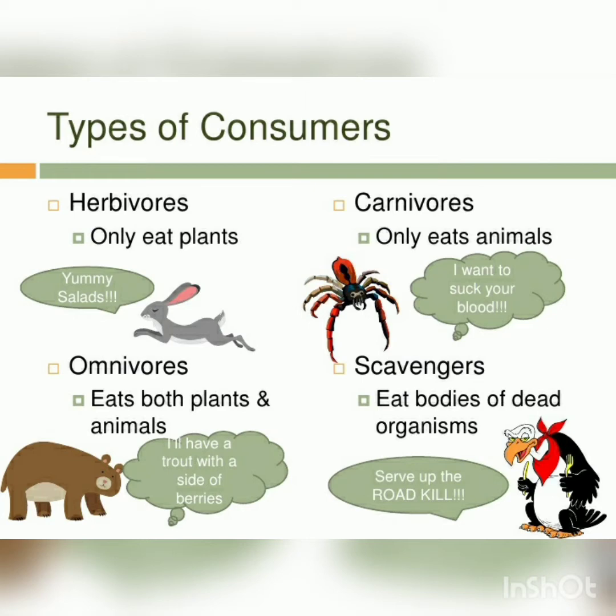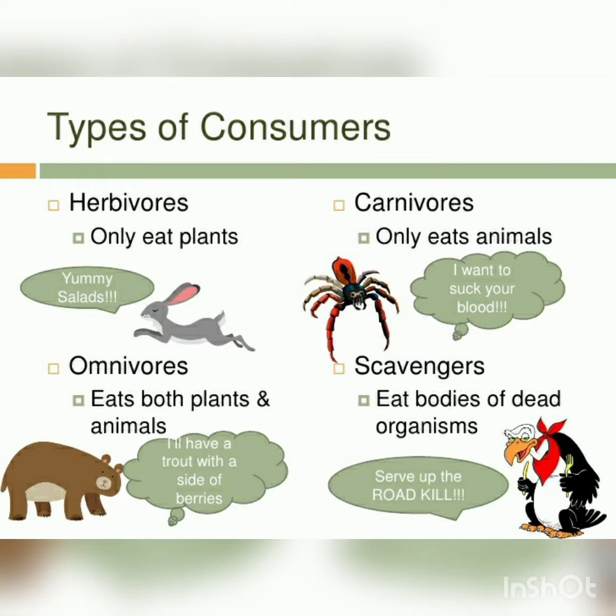Example: deer, horse, elephant. Carnivores: animals that eat other living animals are called carnivores. For example, tiger, lion, leopard. Omnivores: some animals eat both plants and other animals and are called omnivores. For example, human beings, crow, bear, etc.